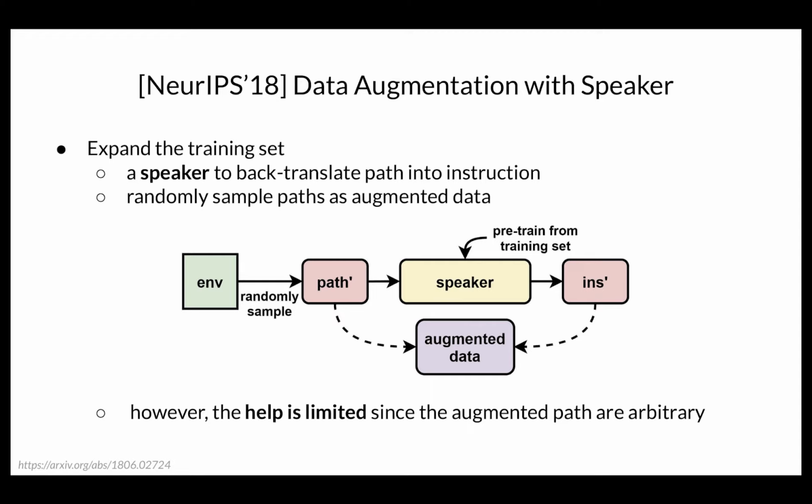Then they can combine the sampled paths and their instructions as augmented data to help train the navigator better. In this way, they can make the navigator interact with the additional data. However, the help is pretty limited since the paths are randomly sampled and the augmented data can be too arbitrary.